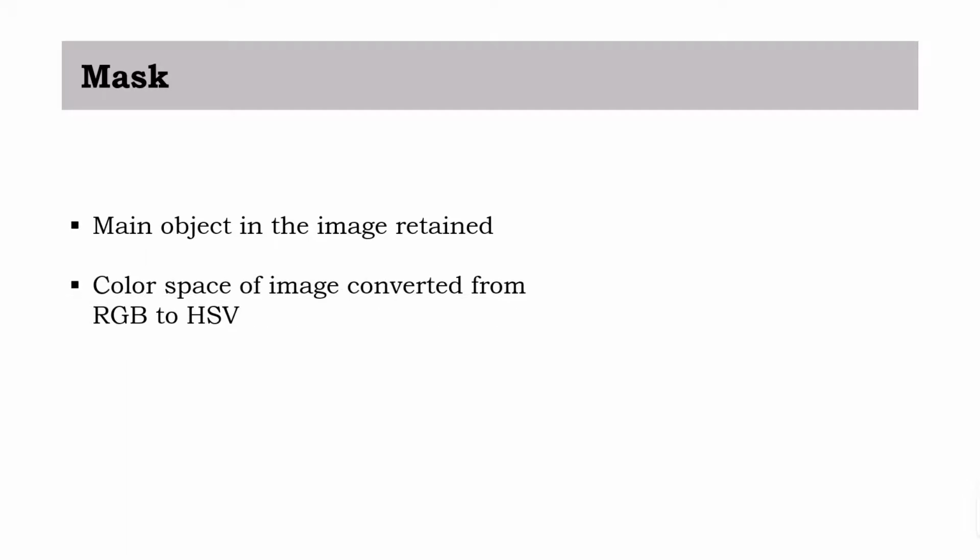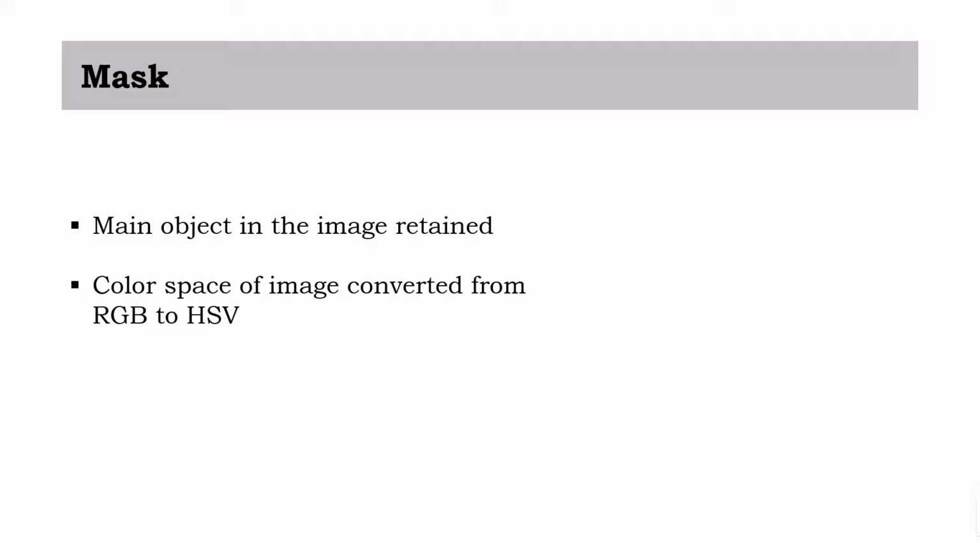After reducing the background noise, the background can be removed and only the main object in the image will be retained. First, the color space of the image is converted from RGB to HSV. RGB color space describes colors in terms of the amount of the red, green, and blue present, while the HSV uses hue, saturation, and value.